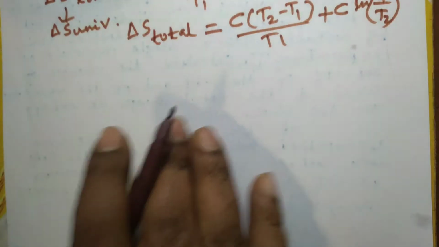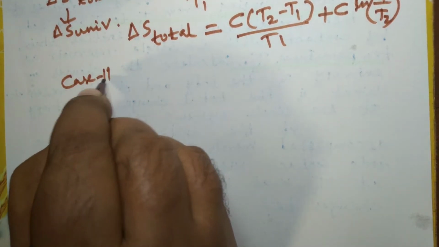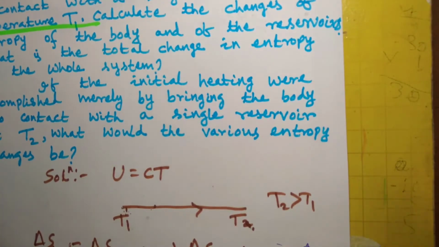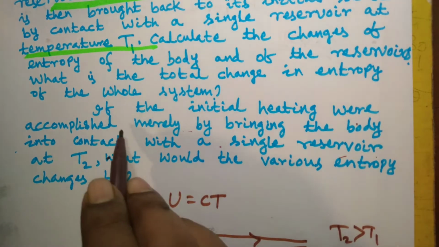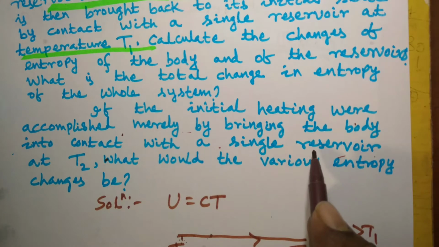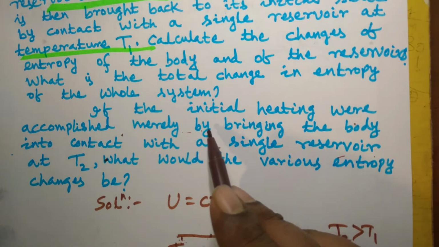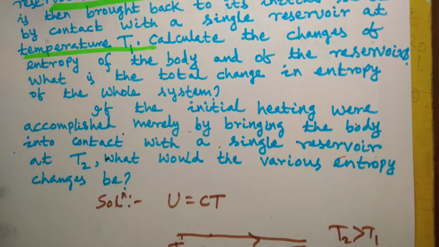And suppose now we take the second case, when the first process is also an irreversible heating process, as given in the question. You see, if the initial heating were accomplished merely by bringing the body into contact with a single reservoir at T2, so the body is at temperature T1 and the reservoir is at temperature T2, the temperature of the body increases by coming in contact with a single reservoir at temperature T2, which is greater than T1.